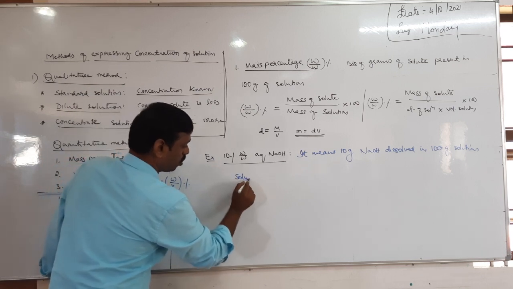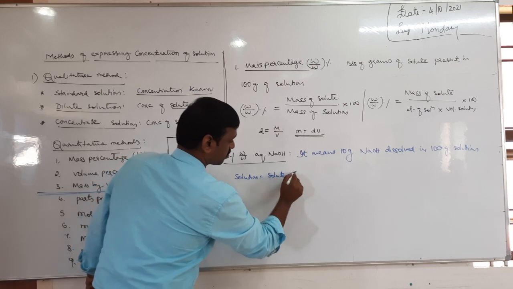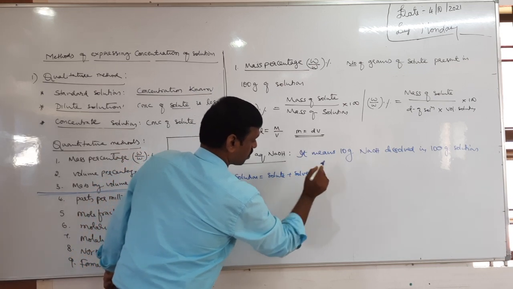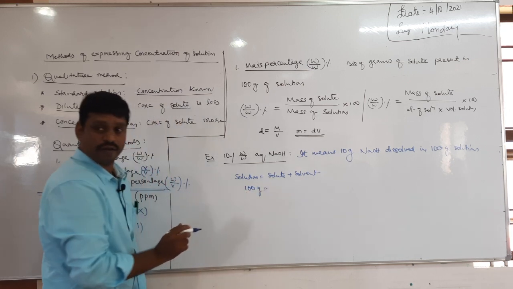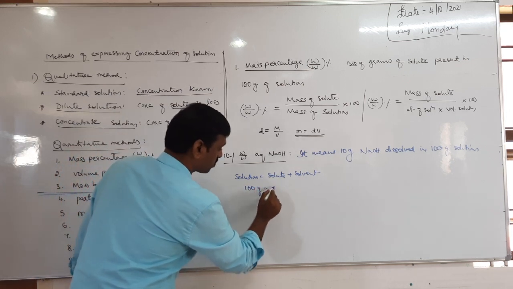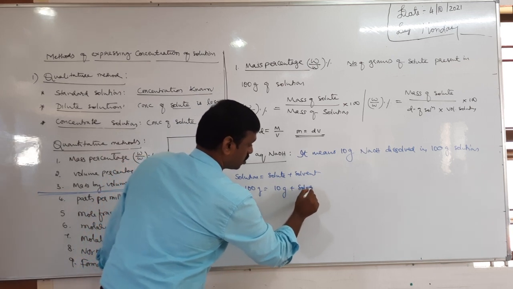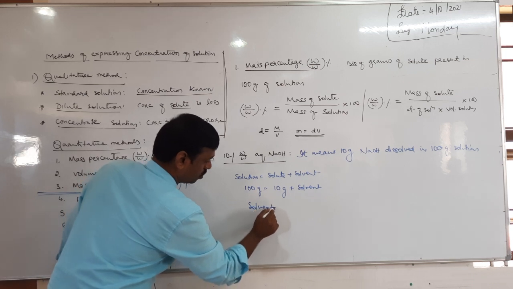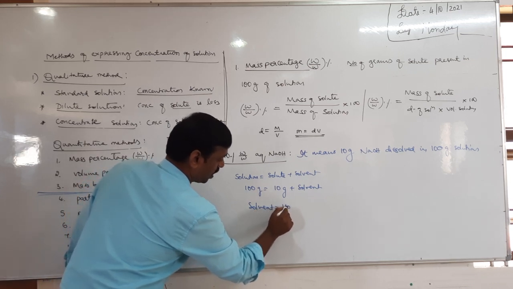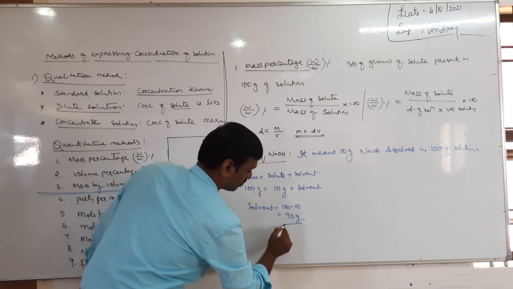So solution equals solute plus solvent. Solution is 100 grams given and solute is 10 grams given, then solvent, tell me what is the solvent? Solvent equals 100 minus 10, which is 90 gram.